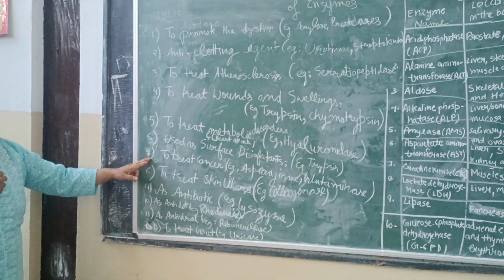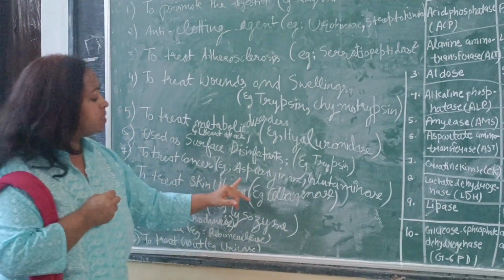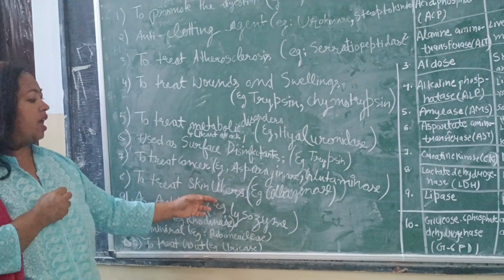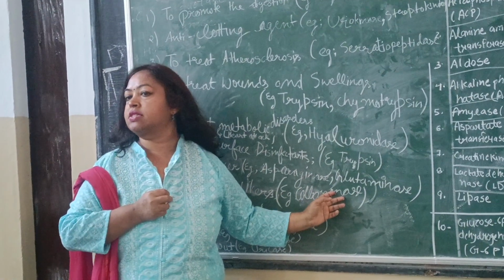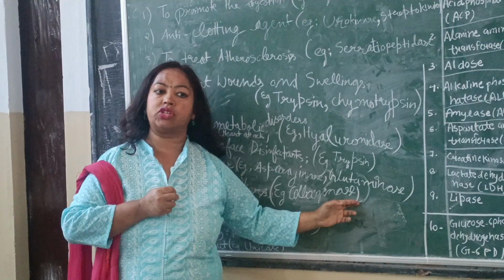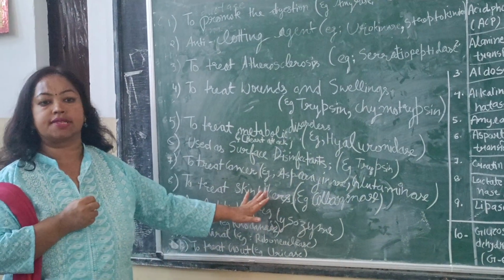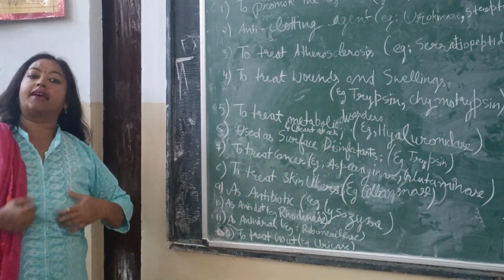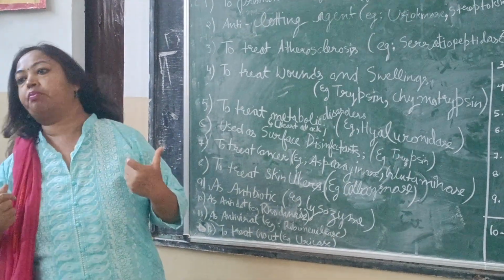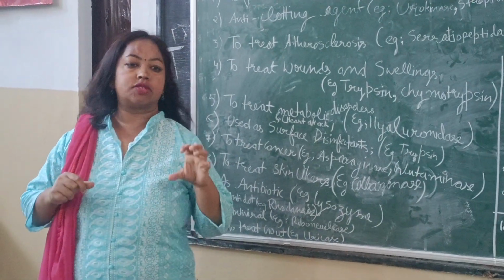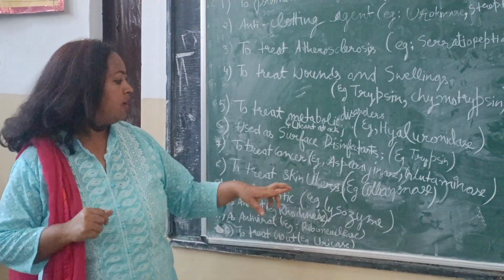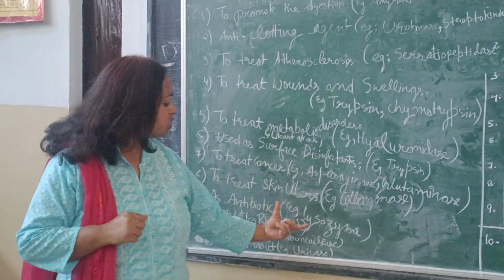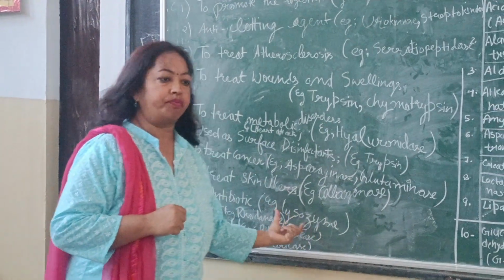Next is to treat some kind of cancers. We use enzymes asparaginase and glutaminase. To treat skin ulcers, we have collagenase. What will collagenase do? It will cause the hydrolysis of collagen and will treat the ulcers in the skin. Next use is as antibiotics. Antibiotics, we very well know, are the agents which are applied in the living cells to stop the growth of bacteria. So the main enzyme which is used as antibiotic is lysozyme.